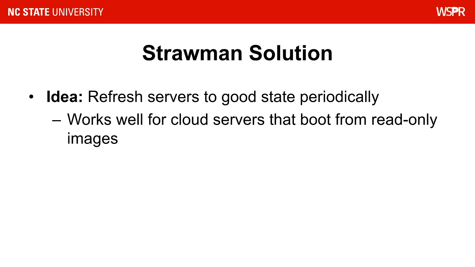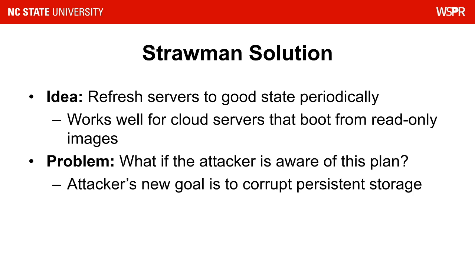Once again, this is a naive solution, and we want to look at this more deeply. Let's assume the attacker knows we are refreshing servers. How might the attacker maintain their persistence? Since we are losing local file system changes on every refresh, the only way to persist is by corrupting persistent storage, such as a SQL database that is connected to the server. By corrupting persistent storage, the attacker has an opportunity to automatically reinfect fresh servers when they read from this storage.